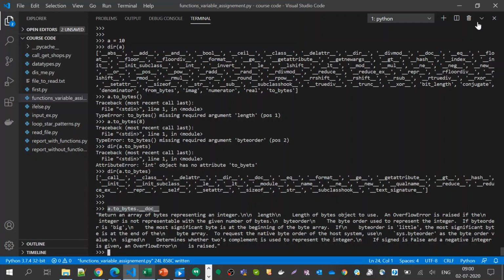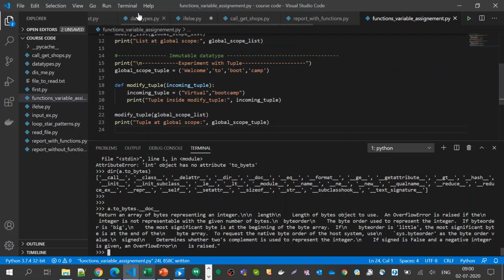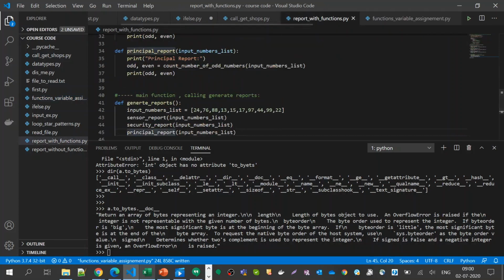Yesterday we saw functions, variables and assignments.